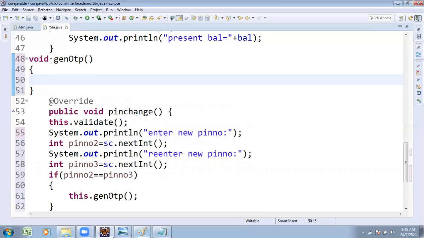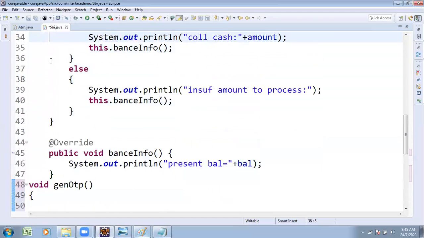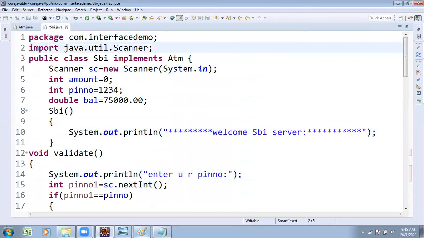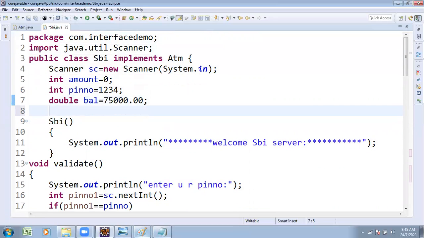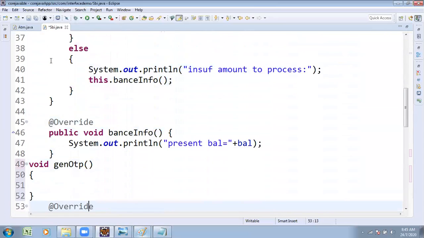How do we generate the OTP? We want to concentrate on a single line of code. I am not writing many lines of code, but I want to declare OTP as a global variable. Why? Because I want to use it in all the methods, so declared as global, I can use it everywhere.